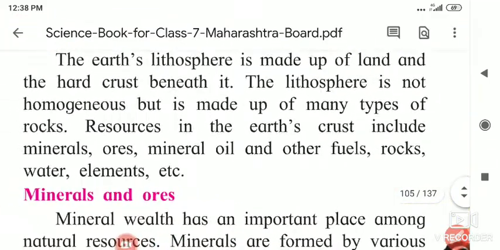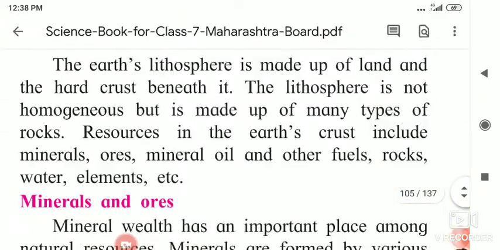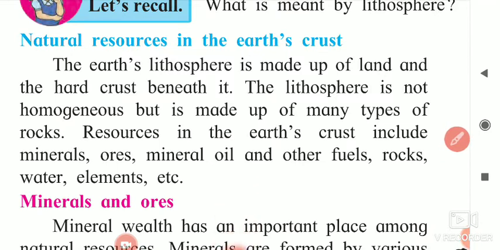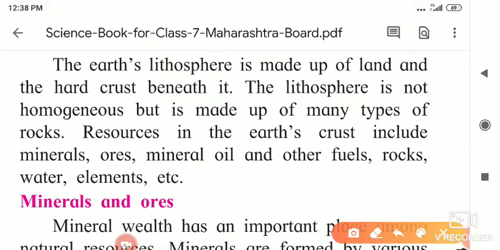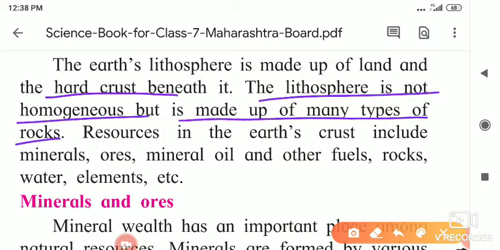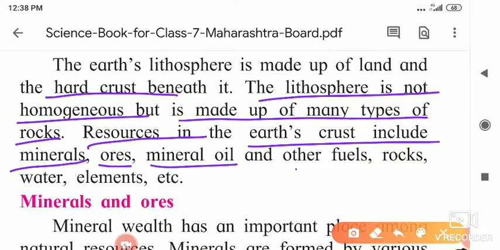The lithosphere is not homogeneous. It is heterogeneous. Stones are there, some plant parts, some hard metals, and some minerals are present inside it. The lithosphere is made up of many different types of rocks. Resources in the earth's crust include minerals, ores, mineral oil and other fuels, rocks, water, and elements.